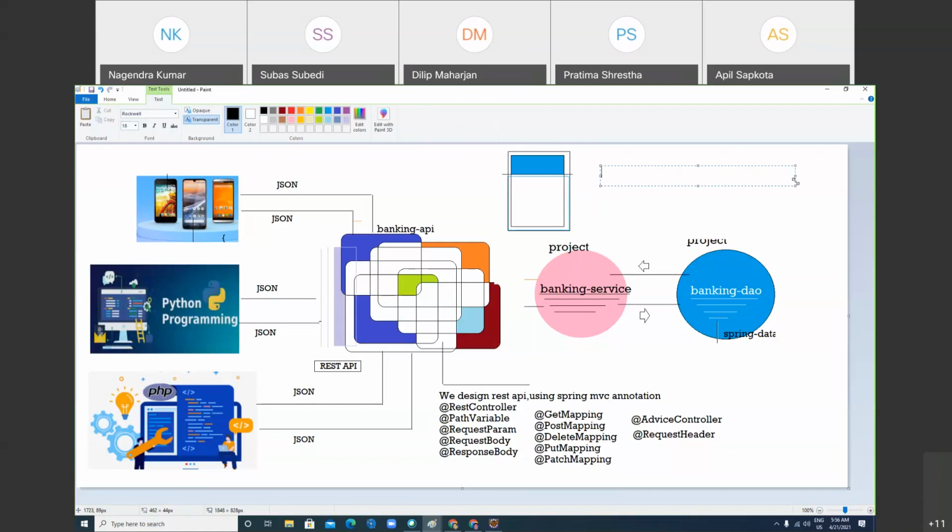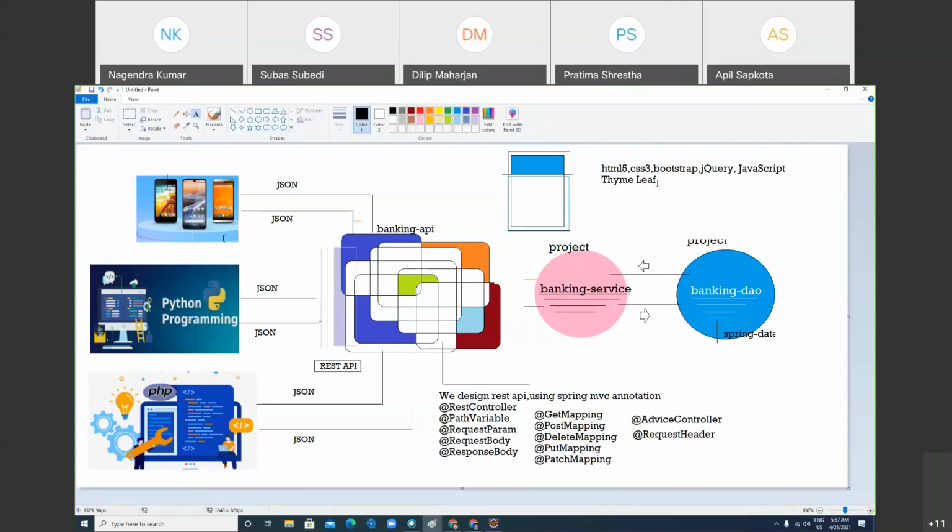So what we are using in the front end: HTML5, CSS3, Bootstrap, jQuery, JavaScript, and Thymeleaf. We are not using JSP, because Thymeleaf is faster than JSP.